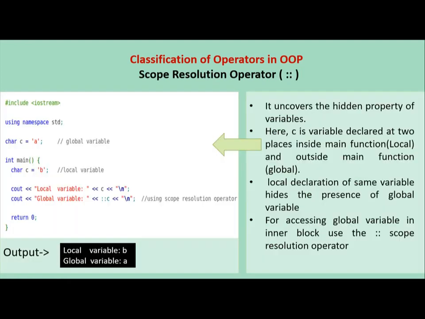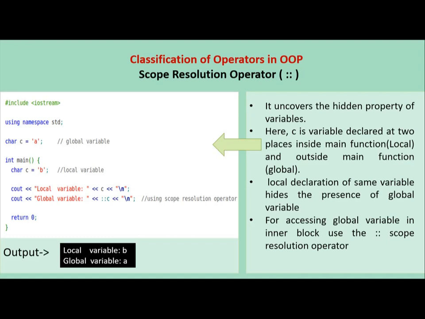Next one is the scope resolution operator. Basically, it is used to uncover the hidden property of global variables. You can see the example. Here C is a variable of character type. It is declared at two places. One is outside void main and the second is inside void main. Outside void main is considered a global variable and inside void main is considered a local variable.